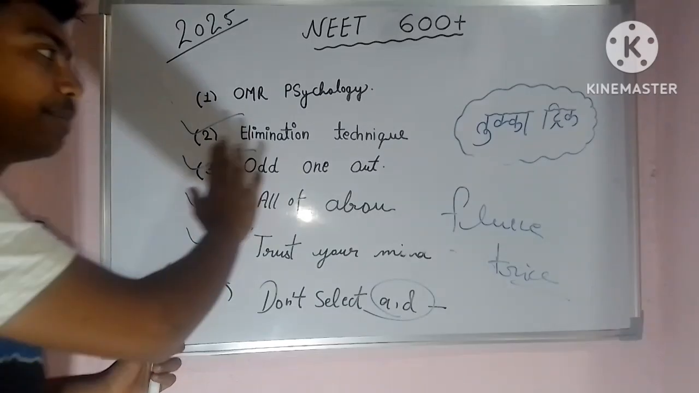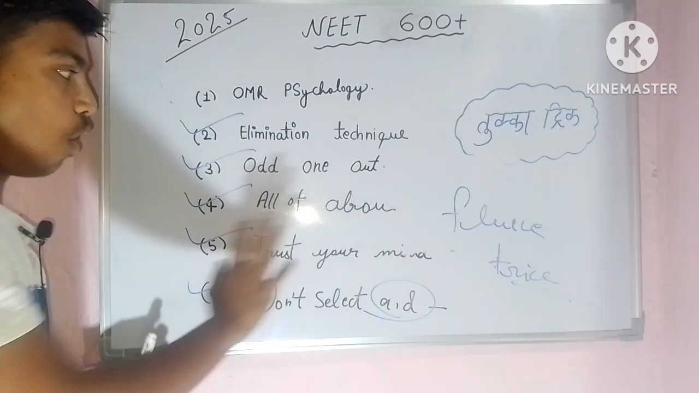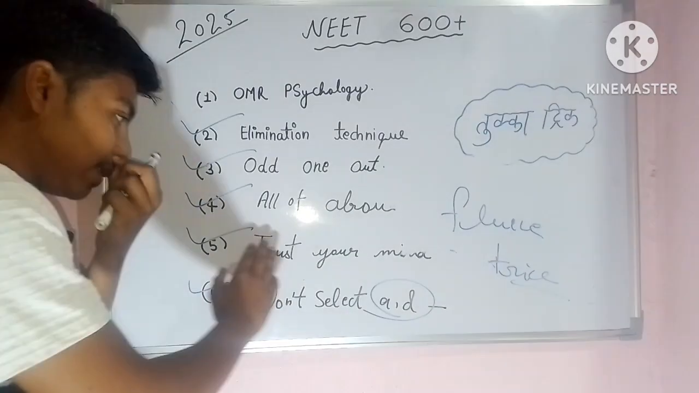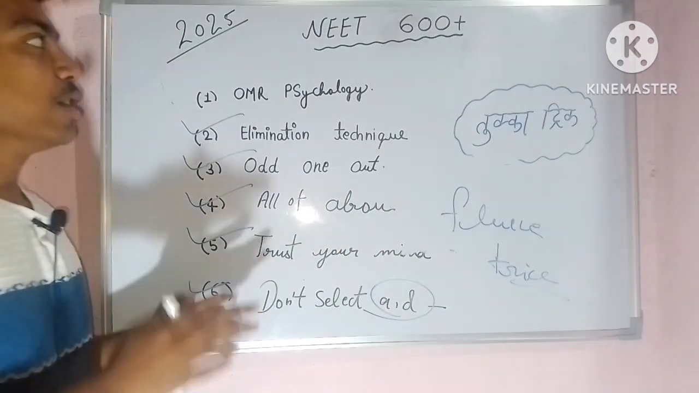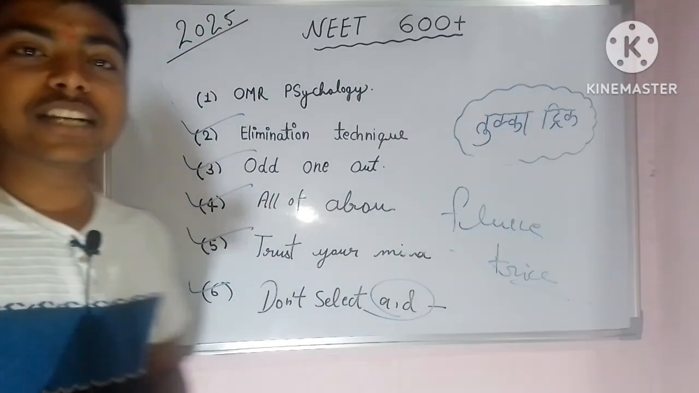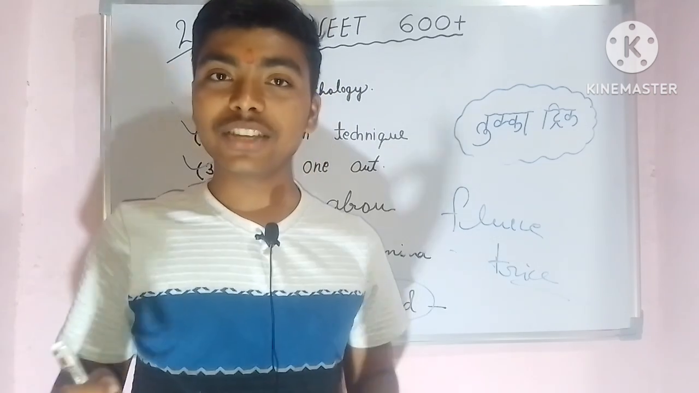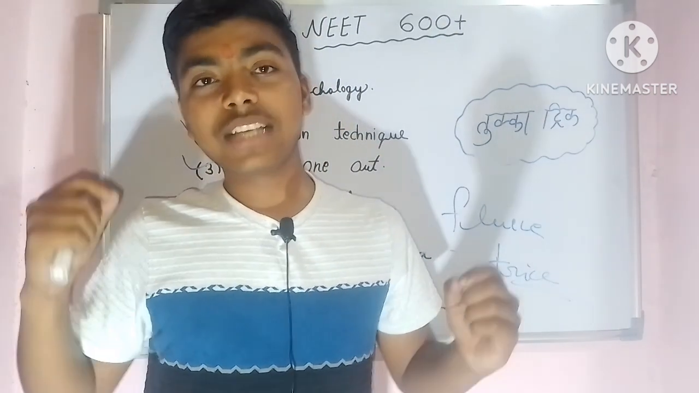OMR psychology, elimination technique, odd one out, all of the above and none of the above, trust your brain, don't select A and D. So these are all 5 points. If you follow these 5 points, you will definitely secure 650, even 700 plus marks.